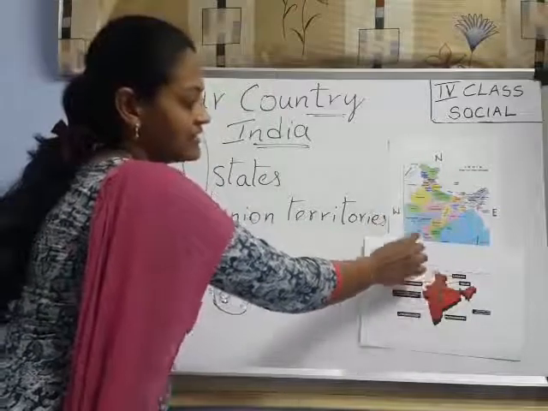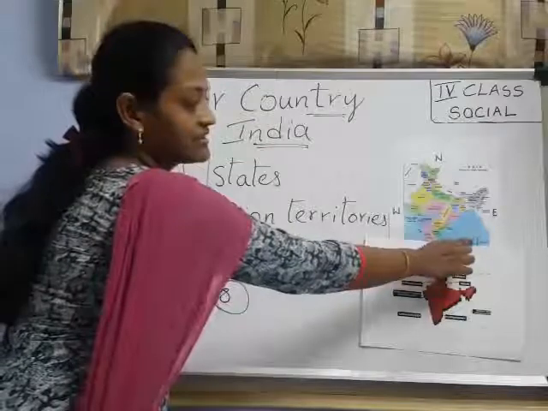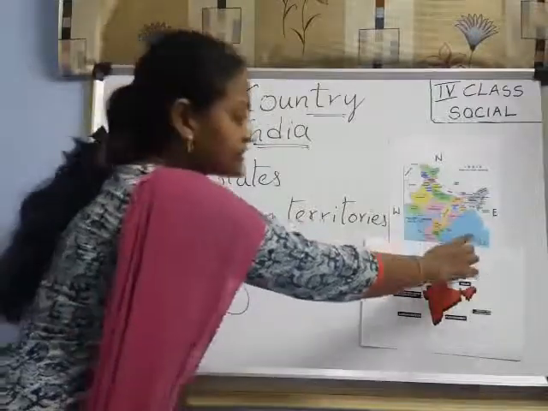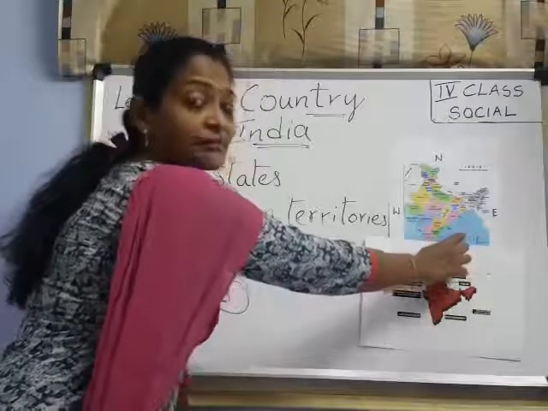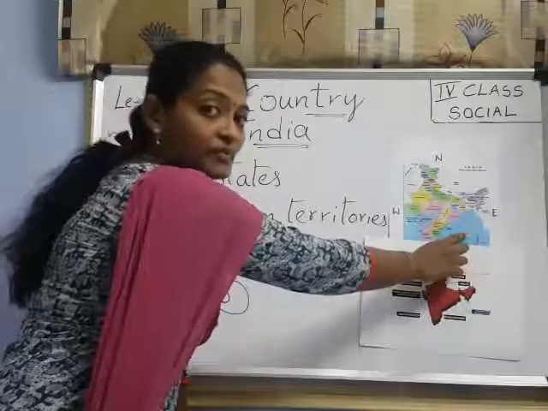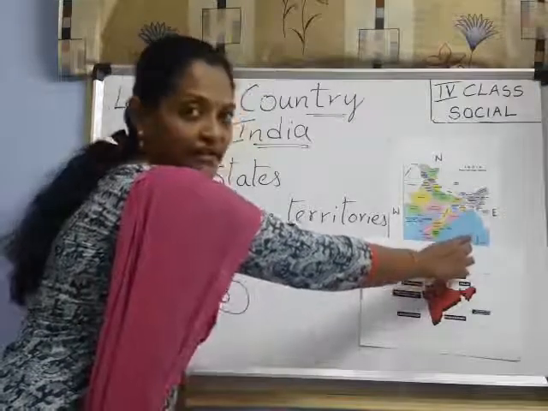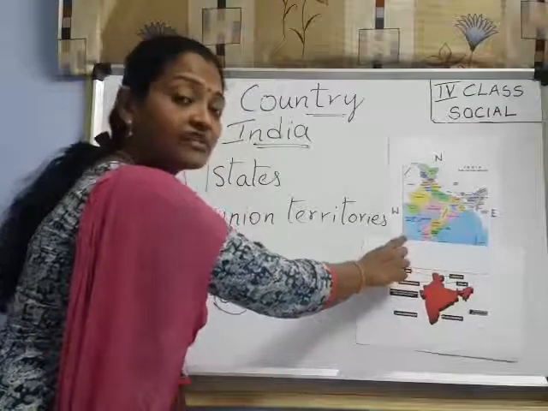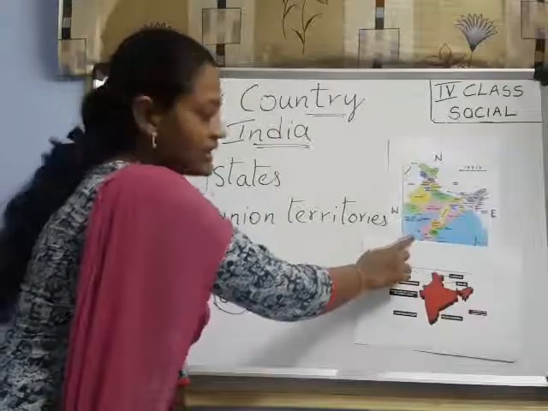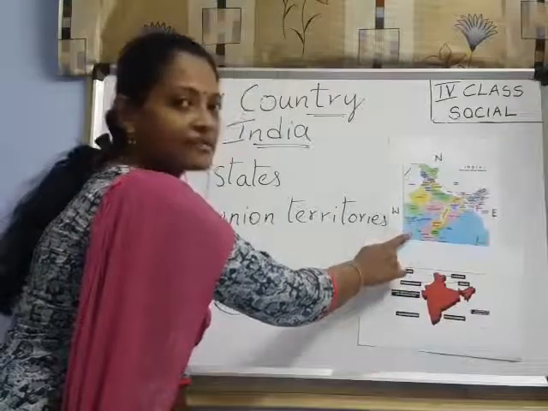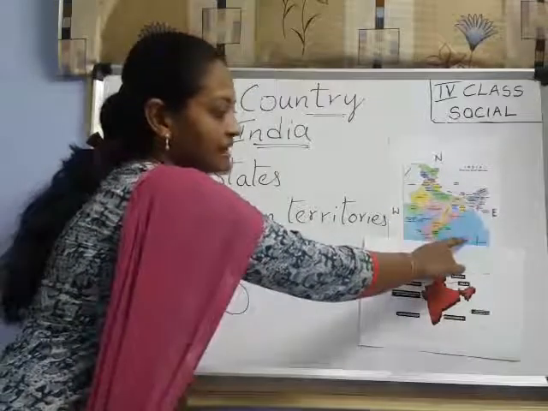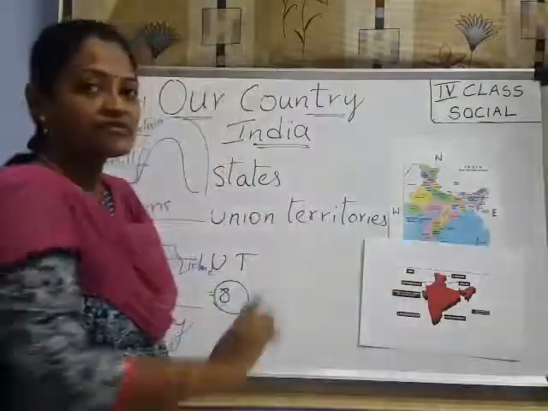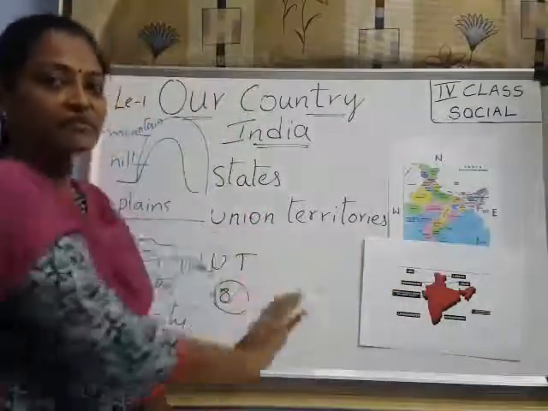Next, islands. Islands means here Andaman and Nicobar Islands are there, in, see here, what is the water body I said? In the Bay of Bengal we have Andaman and Nicobar, and here in the Arabian Sea, we have Lakshadweep Islands. Understood? Lakshadweep Island is in the Arabian Sea, and Andaman and Nicobar Island is in the Bay of Bengal. Have you understood up to here? Is it clear for you, everyone?